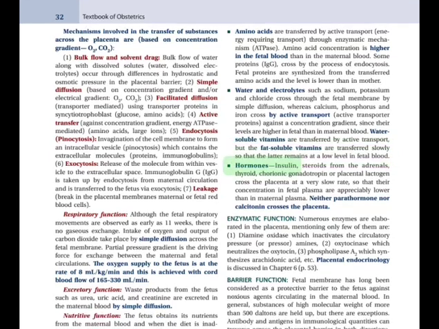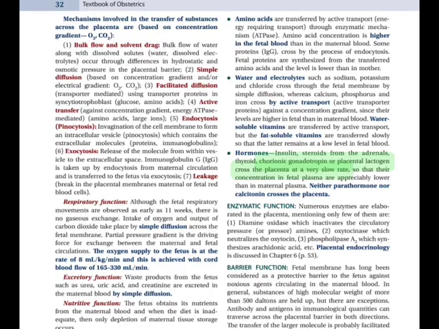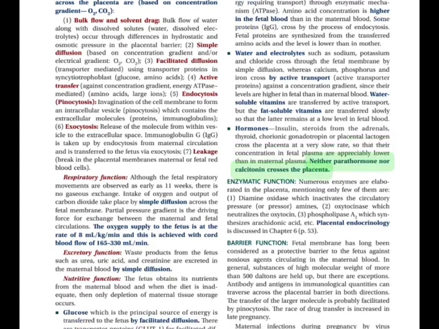Hormones, insulin, steroids from the adrenals, thyroid, chorionic gonadotropin or placental lactogen cross the placenta at a very slow rate, so that their concentration in fetal plasma are appreciably lower than in maternal plasma. Neither parathormone nor calcitonin crosses the placenta.